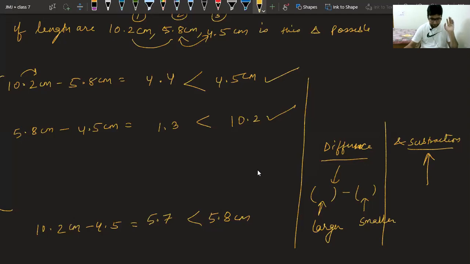Okay, so you can see 10.2 minus 5.8. I have taken 1 from here, it becomes 12. 12 minus 8 is 4. We have a decimal. It was 9. 9 minus 5 is 4. So this way we have done the subtraction. I hope, Dilpreet, it is clear to you now.